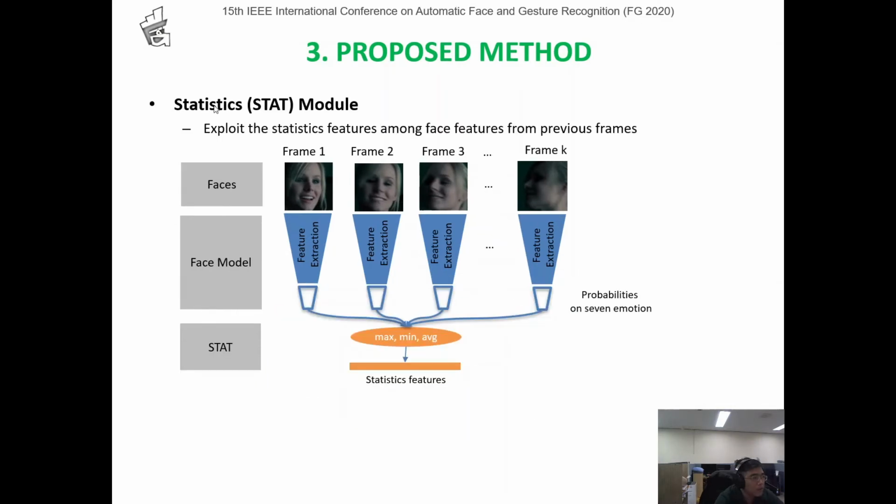Next, we use the statistical module to isolate the statistical filter among phase filters from real frames. The input is frame 1 to frame K, and we use the phase model for extraction. After that, we use statistical operators max, min, and average to output statistical features.